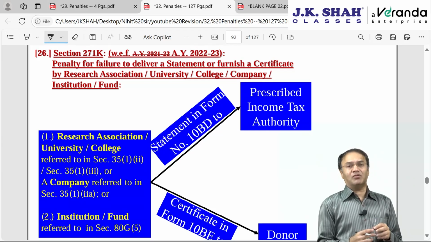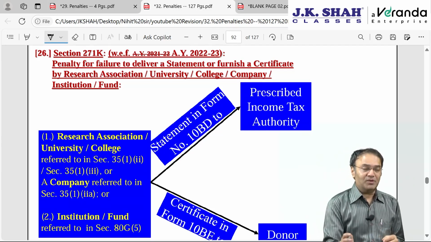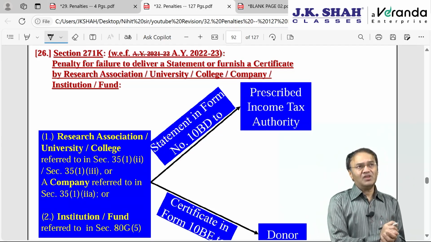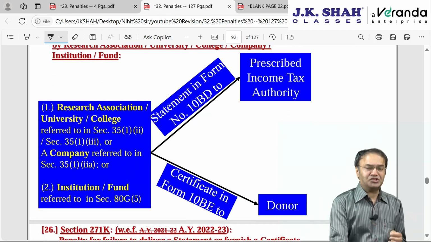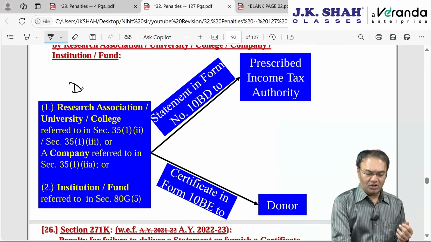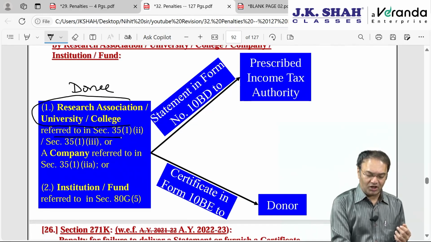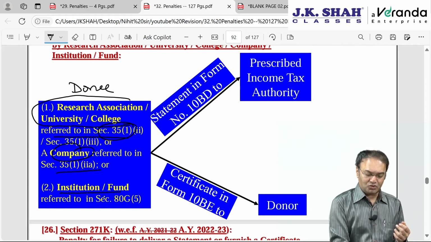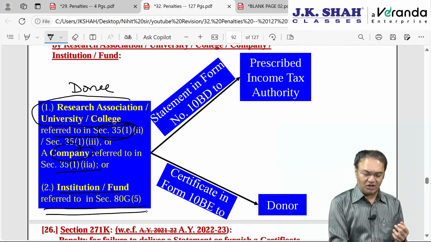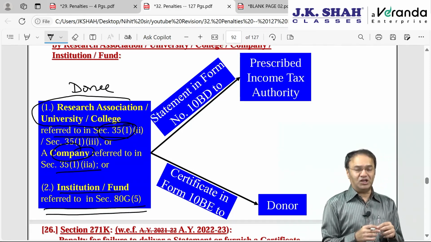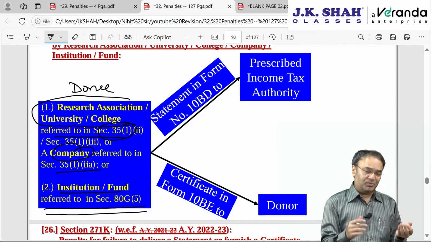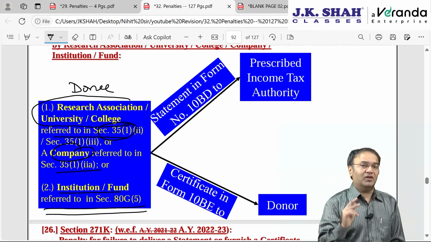So the government came out with a new system from AY 2023 that now the people who receive your donation, the donee, that is the research association, university, college referred to in section 35, company referred to in 35(1)(2)(a), or the institution or fund referred to in 80G subsection 5, that is a charitable institution or fund. These people, after receiving our donation, will have to do two things.